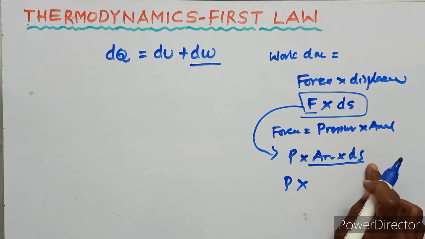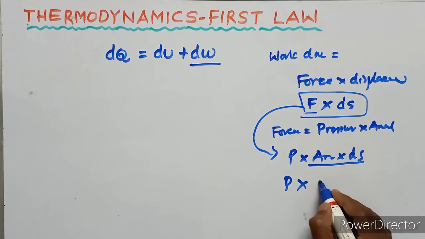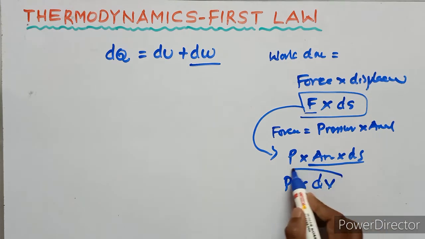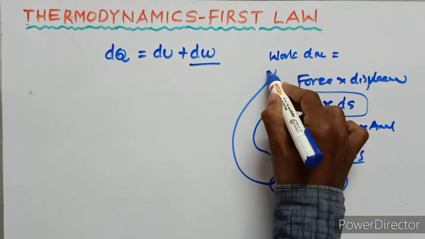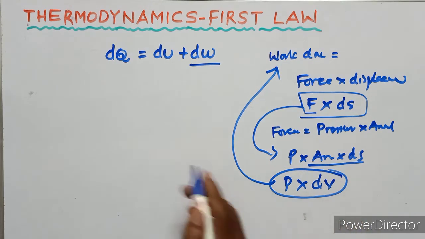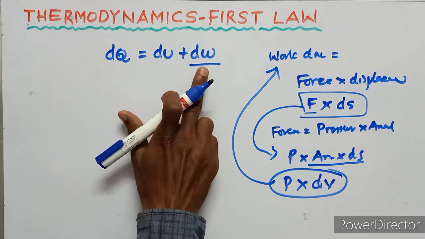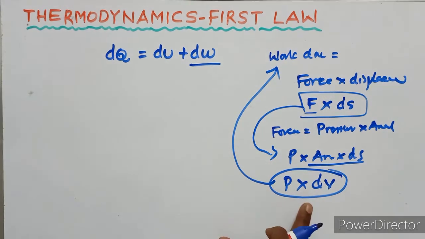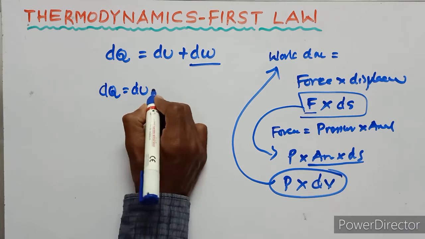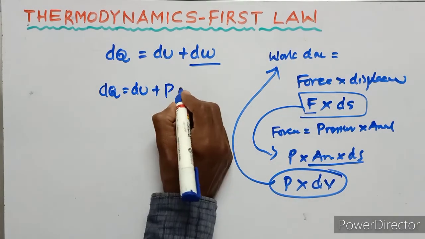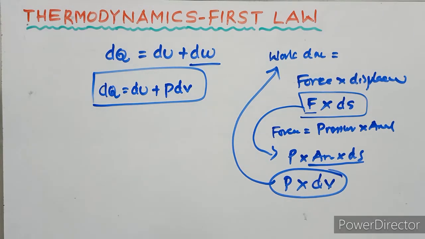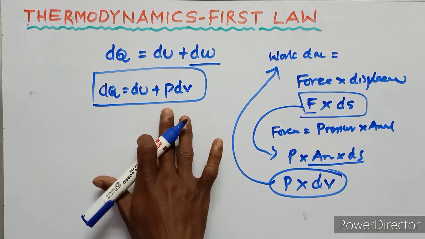Here ds is a small displacement, so the volume is the elementary volume. So this equals the work done. In place of work done we substitute PdV. So dQ equals dU plus PdV. This is the first law of thermodynamics.